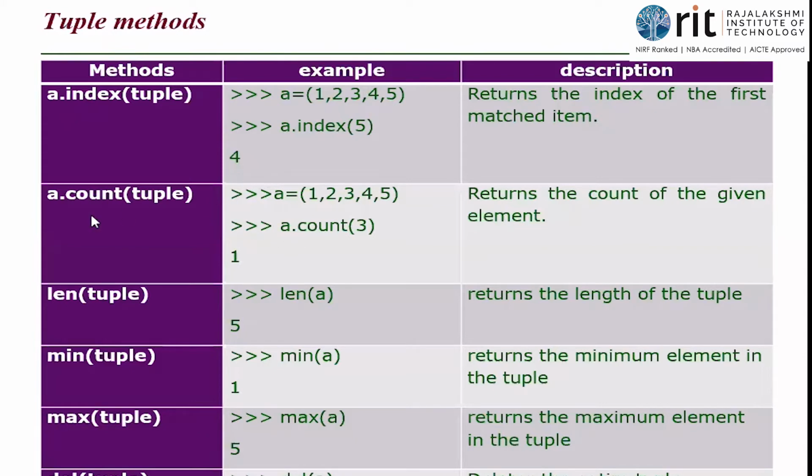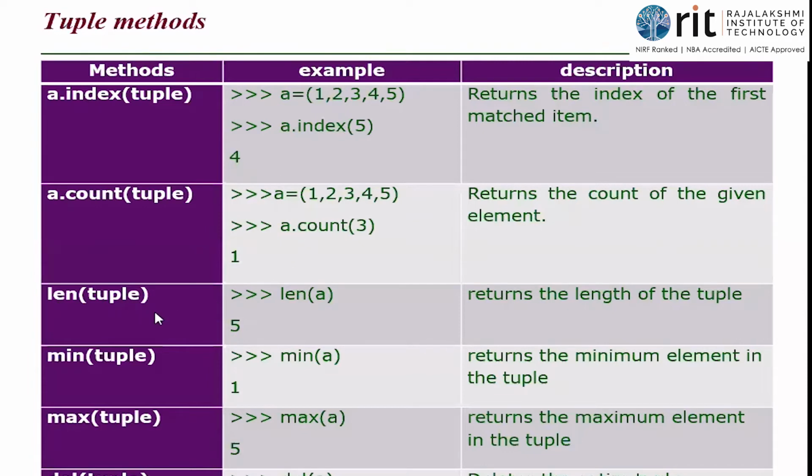Okay, then A dot count. If A is equal to 1, 2, 3, 4, 5, A dot count, tuple name dot method name. Same logic. Bracket 3, meaning I'm just finding the count of the given element. What is the element that I have placed here? 3. So I'm checking how many times 3 occurs in my tuple. Number of occurrences of 3. It occurs only once, so the answer is 1. Suppose if I put 5, 3, then it is twice, isn't it? Then I'll get the answer 2. It is just the number of occurrences of 3 that is brought here.